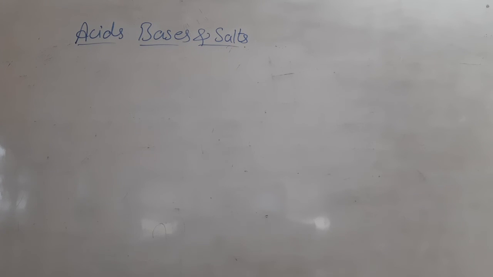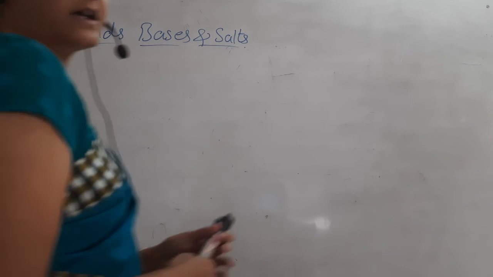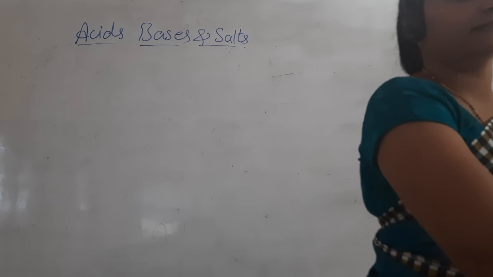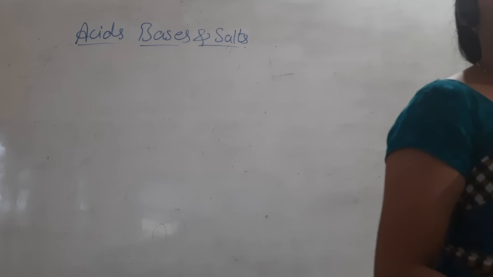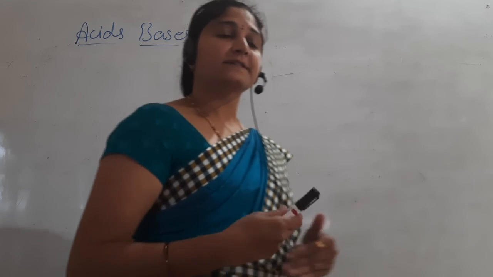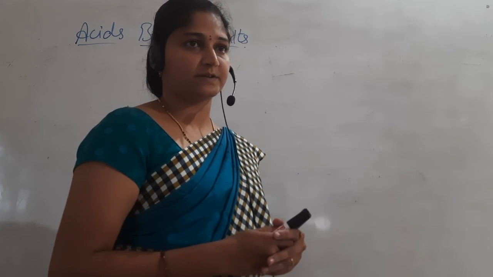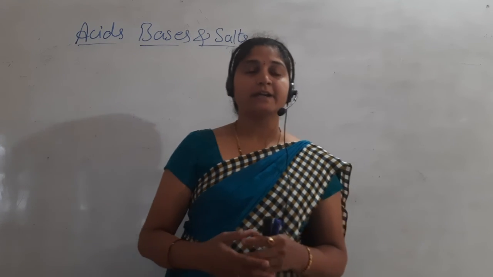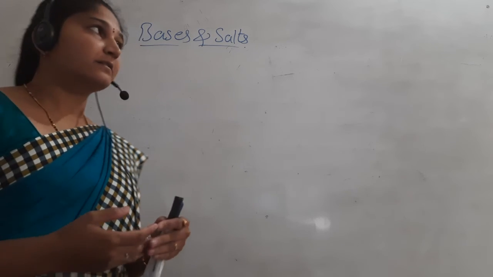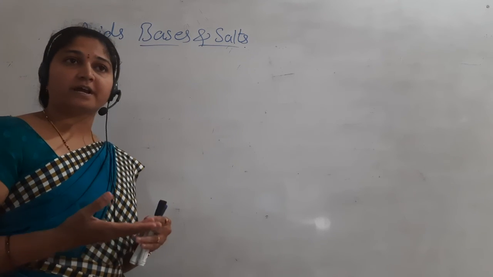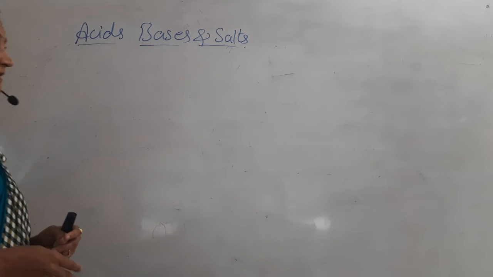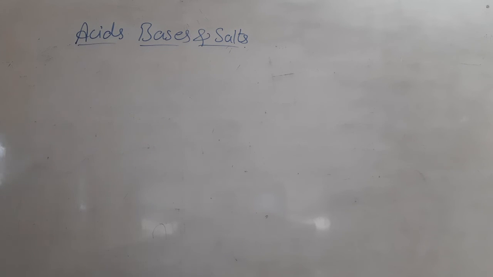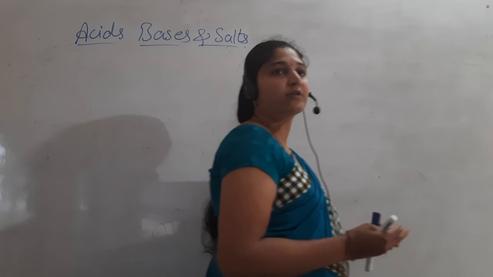So, in the previous class, we discussed the general characteristics of acids and also the classification of acids. In the classification of acids, we started with different kinds of classification. What are those? On the basis of their strength, on the basis of concentration and dilute. About that we have studied in the last class, that is classification on the basis of origin.